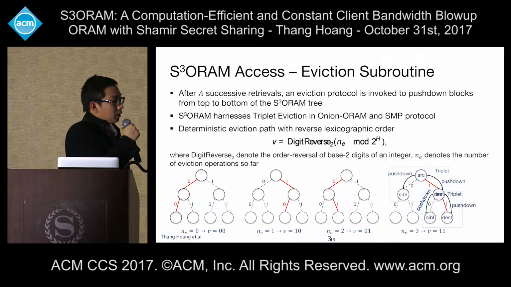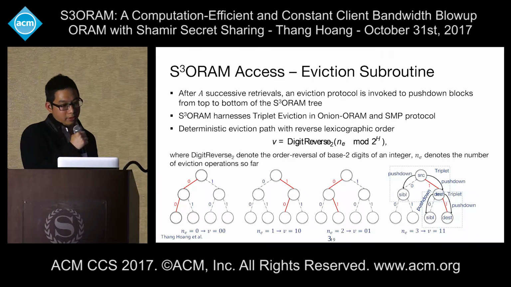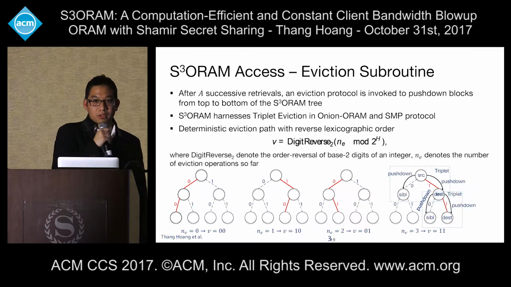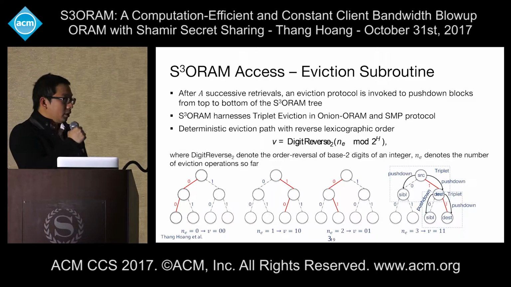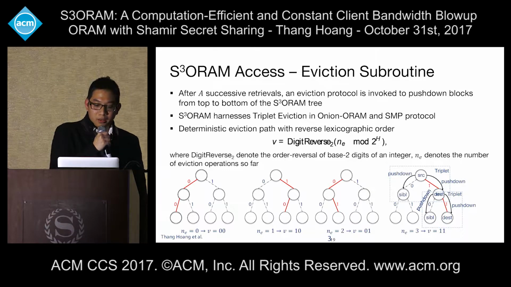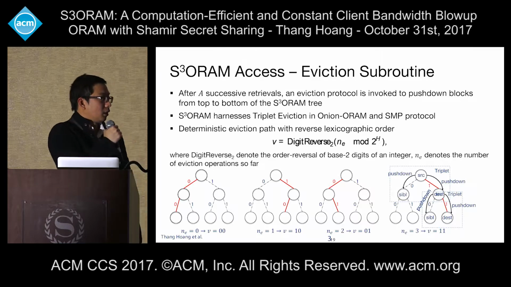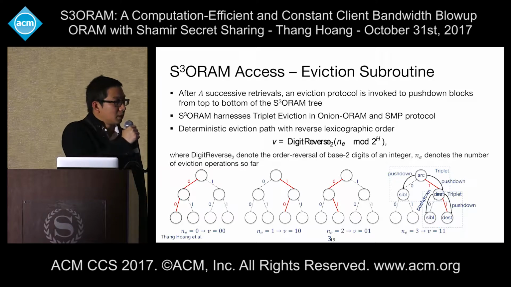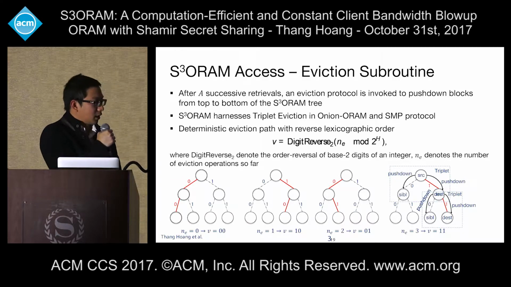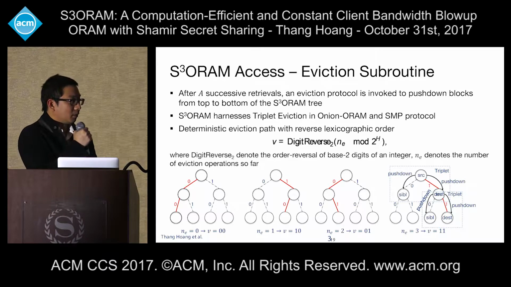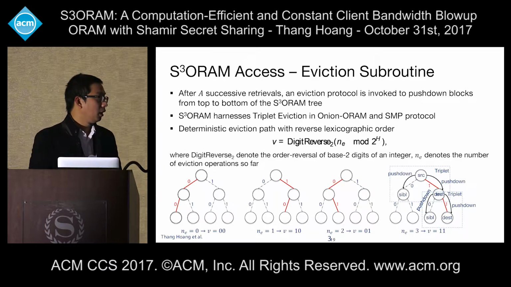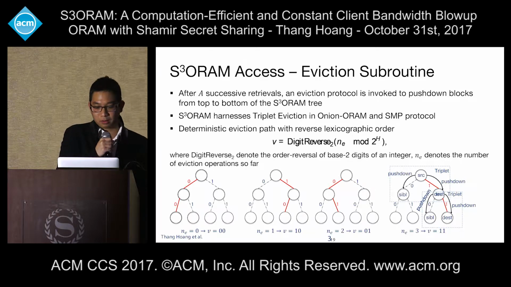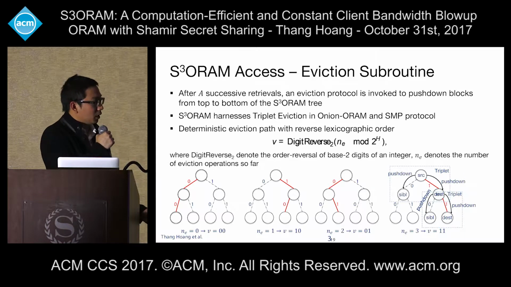For the eviction subroutine, after we perform a successive retrieval, the client will invoke the eviction protocol to push down the blocks from the top to the bottom. S3ORAM will harness the triplet eviction in Onion ORAM, and besides that, S3ORAM also leverages the SMP protocol, which is a secure multi-party multiplication, to maintain the number of share layers in the block to be 1. The eviction path will be deterministic and follow the reverse lexicographic order, which is calculated by this formula.